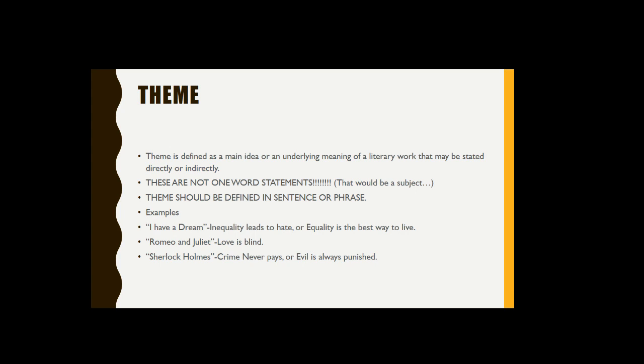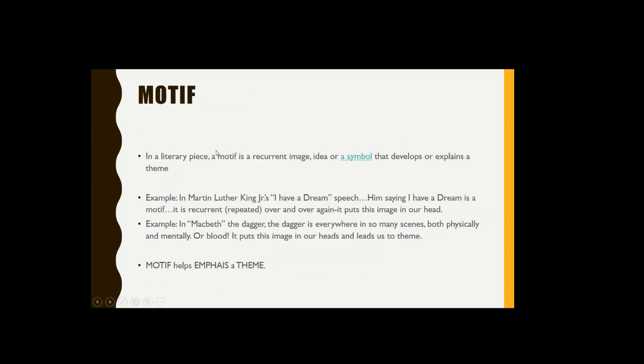Like in Romeo and Juliet, the theme is not love. The theme could be "love is blind." Or in Sherlock Holmes, "crime never pays" could be the theme, or "evil is always punished." These are all sentences or phrases. No, one word would be a motif, because that's a recurrent image or idea.